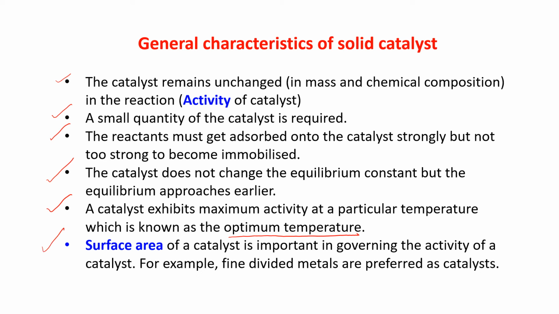Next point, the activity of a catalyst depends upon the surface area. So the surface area of a catalyst is important in governing the activity of the catalyst. That is why finely divided metals are preferred as catalysts.